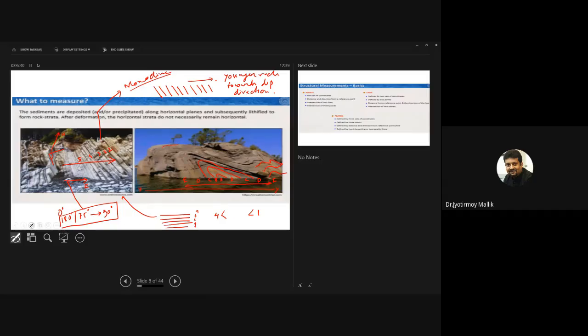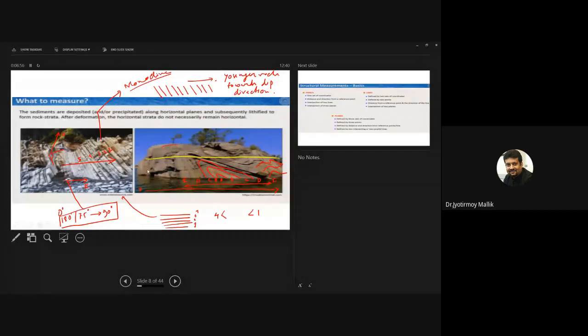This part of the rock could be eroded. You might not be able to see them in the field, so you don't always know that there is a fold. But if you observe such repetition of beds, that should ring your bell that there must be some sort of deformation going on. Okay?